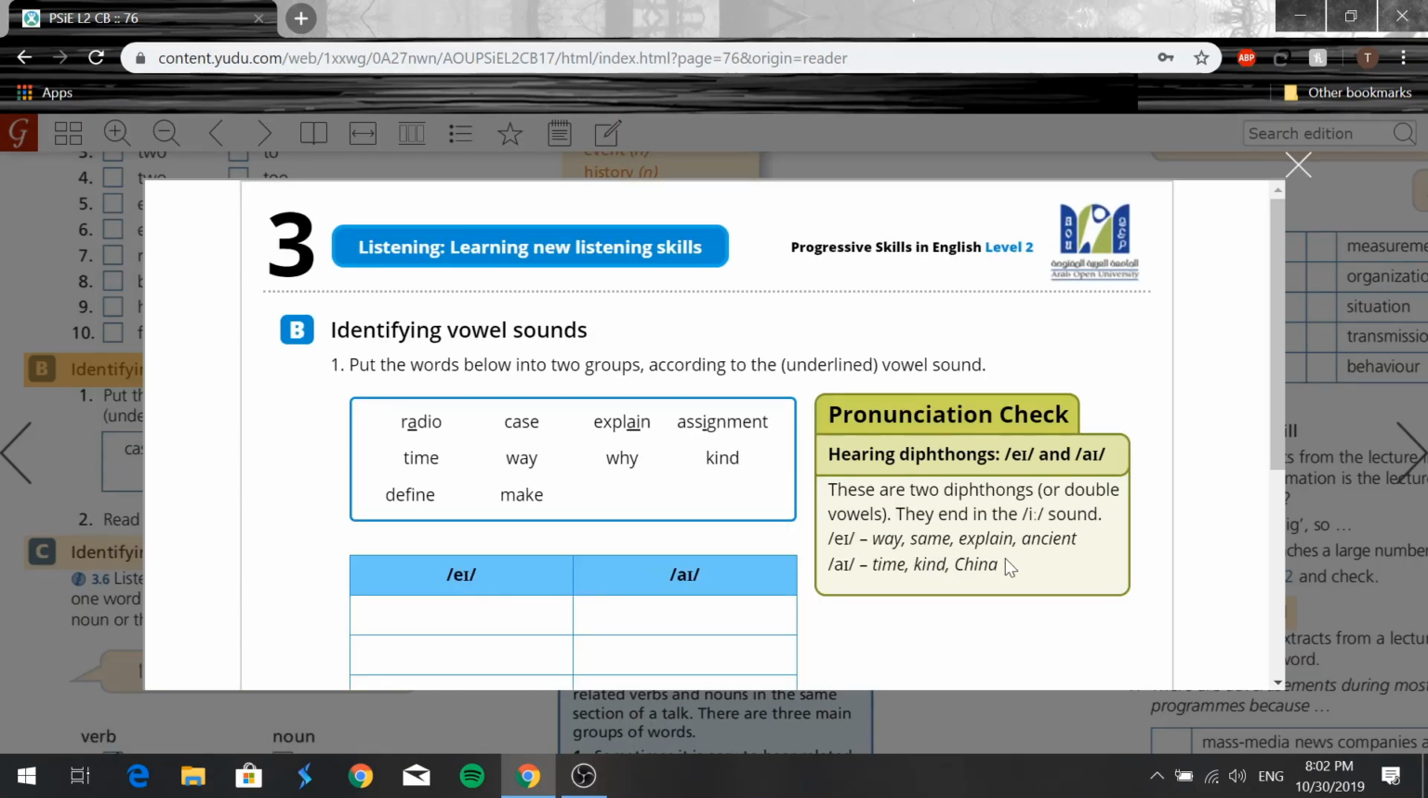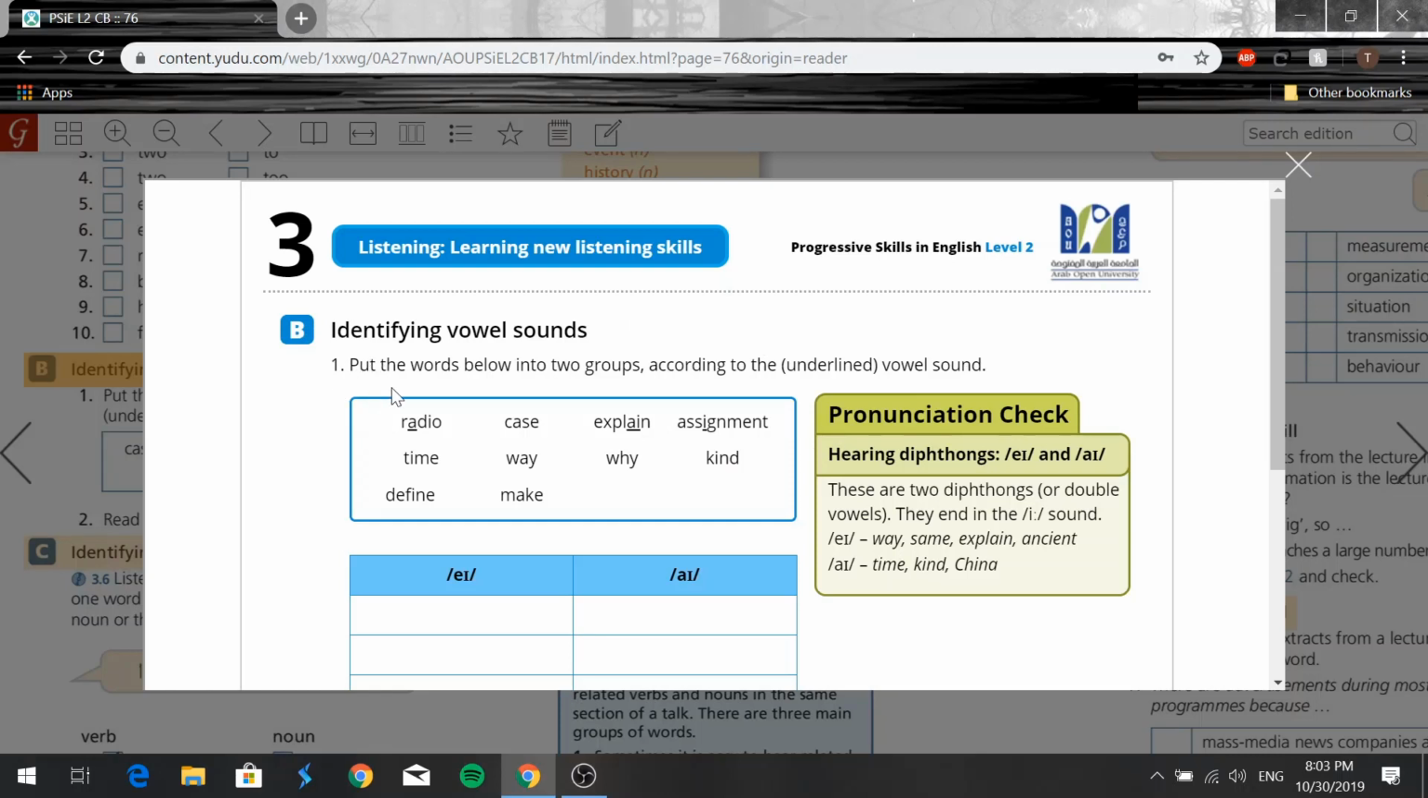Right, so we have these two diphthongs, or otherwise called double vowels, right? And they end in that I sound. So that E and I sound, we have way, same, explain, and ancient, right? So that A sound. But for A and I, here we have that I sound. So time, kind, chine, as in China. You get the idea. So let's go to exercise B, identifying vowel sounds.